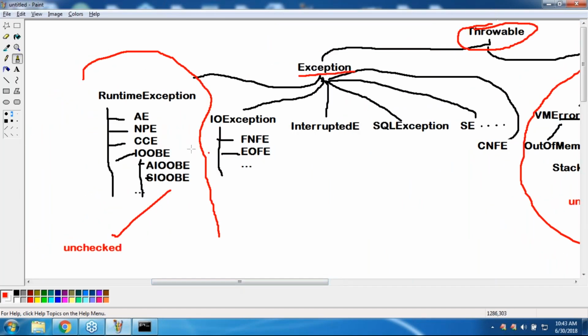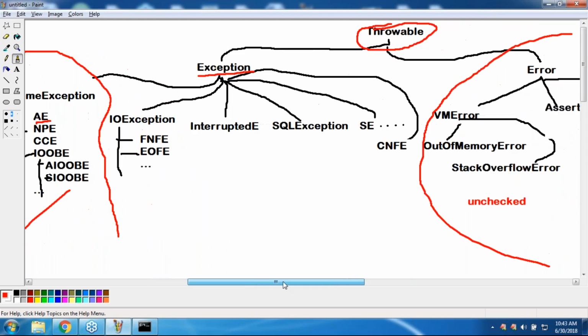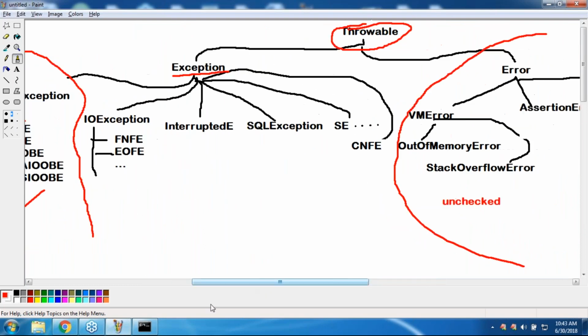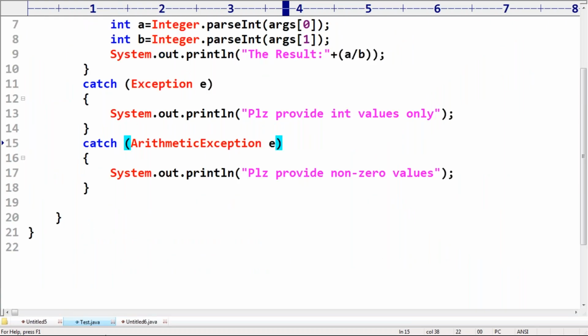Exception is the parent. Arithmetic exception is the child. Minimum idea about this diagram must be required. That's why I took this much care to draw this diagram. You are not required to remember all the things, but compulsorily you should be aware which is the parent and which is the child. Next, the most commonly raised exceptions, you should have clarity.